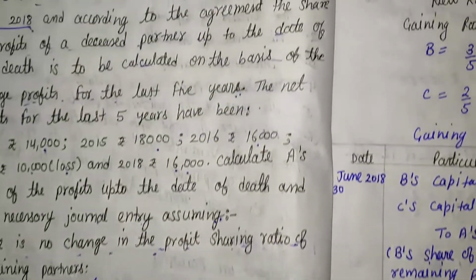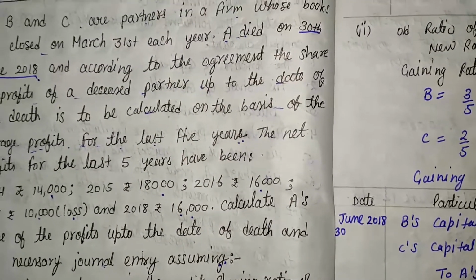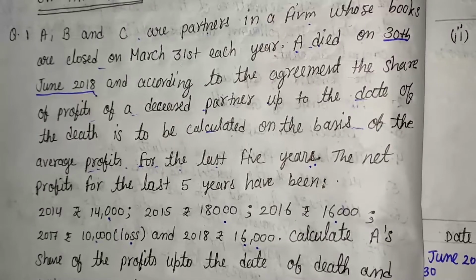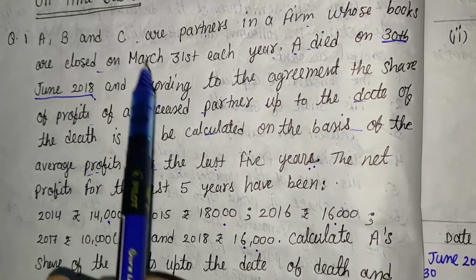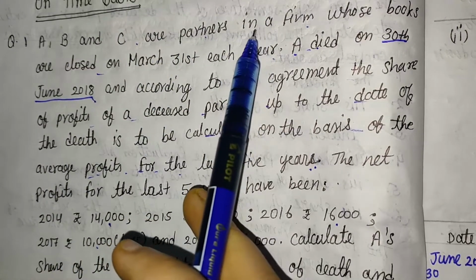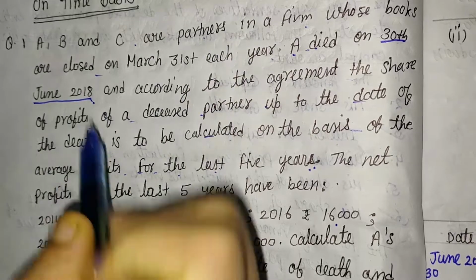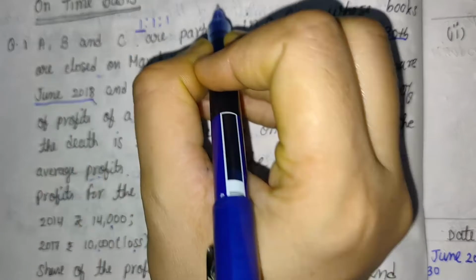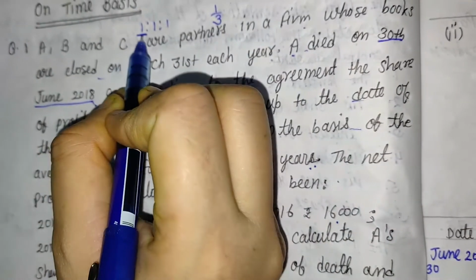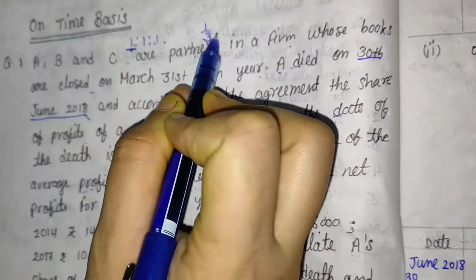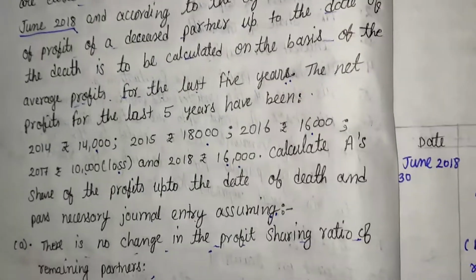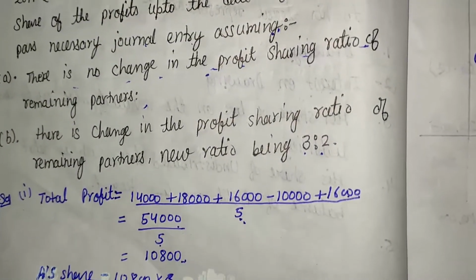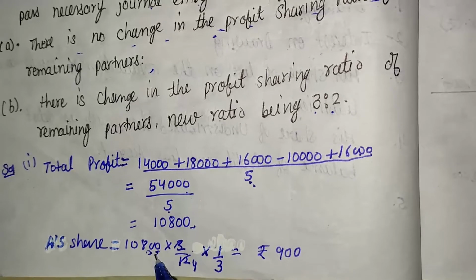We will have to check whether it is given or not. Here the old ratio is not given in the question, so we take 1:1:1. It means A's share is 1/3 because A's share is 1 and the total of this is 3.